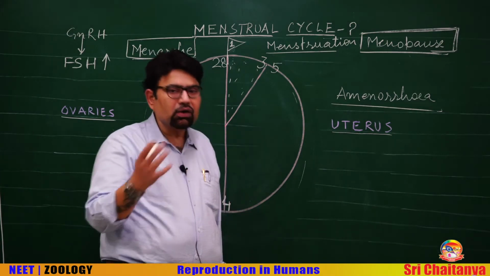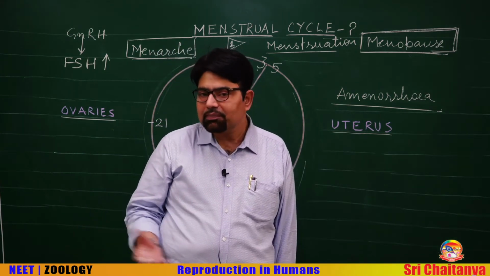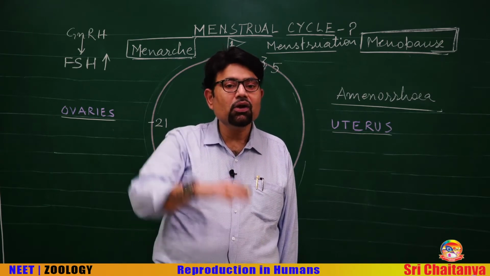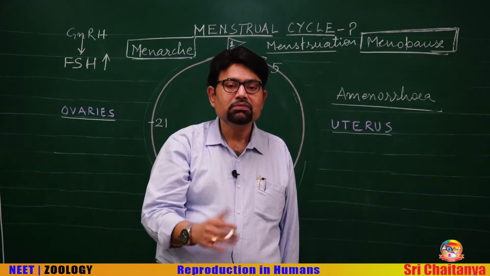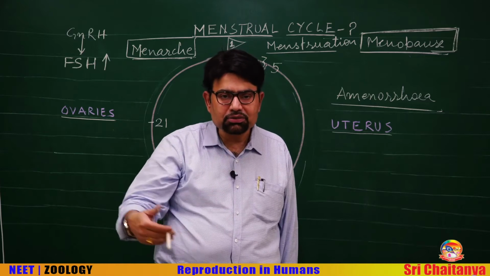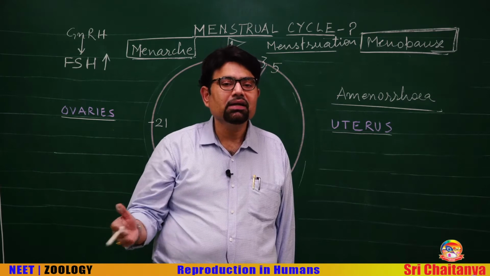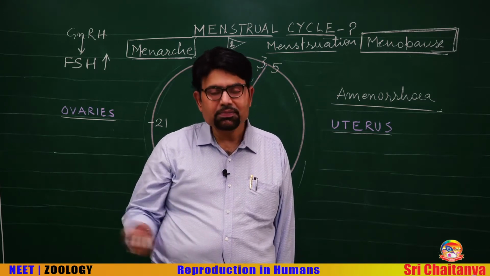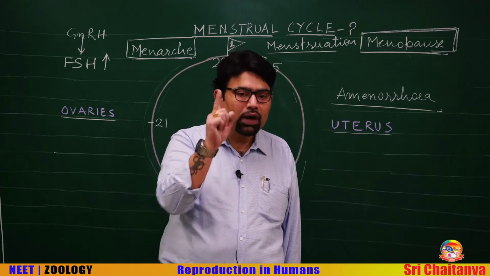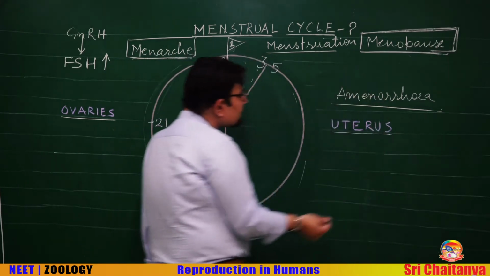The ovarian hormone makes certain preparations so that pregnancy could take place. In the absence of fertilization, the ovarian hormone level goes down. The endometrium sheds, the ovum degenerates, bleeding occurs, and this pervaginal bleeding is called menstruation. The normal duration of menstrual cycle is 1 lunar month, that is about 28 to 29 days.